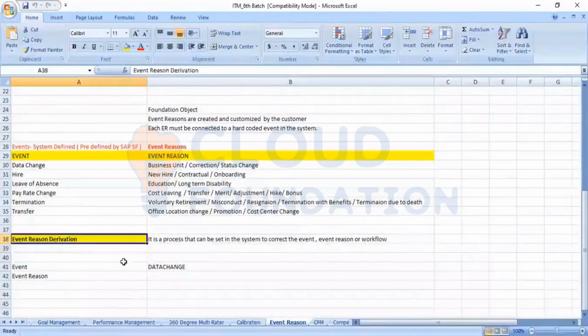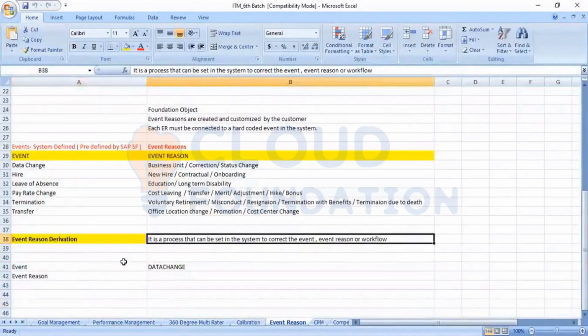Event reason derivation is a process that can set the system to derive events and event reasons, and even in the case of the workflow also. These two are different features. The workflow is a different feature. Event reason is a different feature. Now when we go into the business rule concept, we should not write both. The system will not allow it.